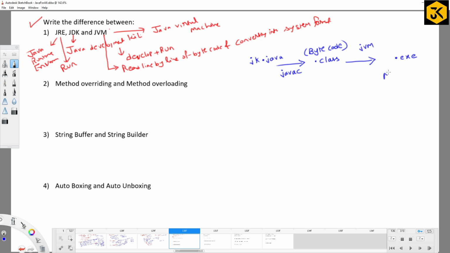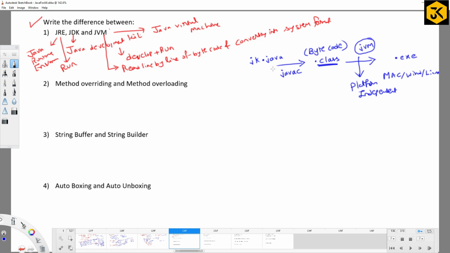So here it can be any kind of machine. It can be Mac, Windows, Linux, or any kind of operating system that can easily understand the .exe file, right? So this is going to be done by whom? JVM. The JVM's purpose is to read bytecode line by line and convert it into a system universal format. Because of the existence of JVM, we got the feature of platform independence in Java. Good, right?